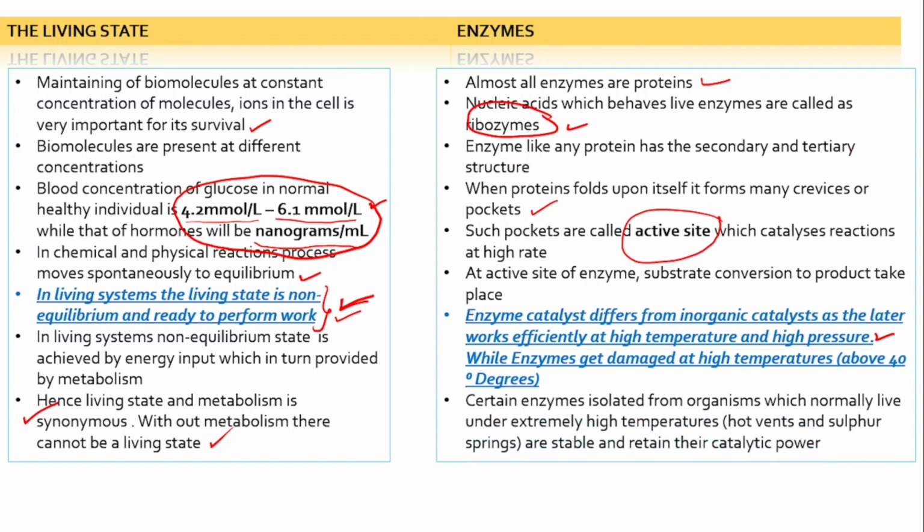But at the same time, there are certain exceptions, like certain enzymes isolated from organisms which normally live under extremely high temperature, such as hot vents and sulfur springs, and they are stable and retain their catalytic power.